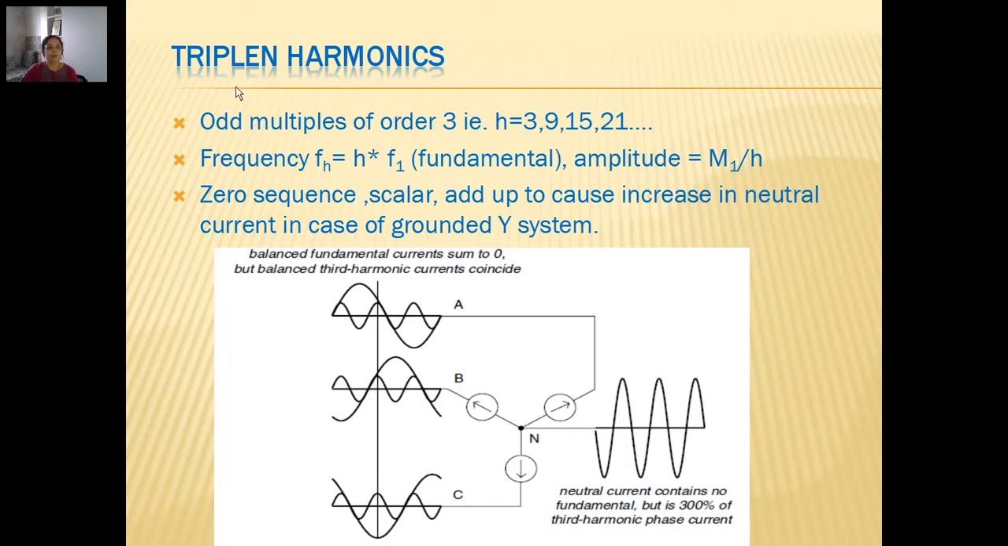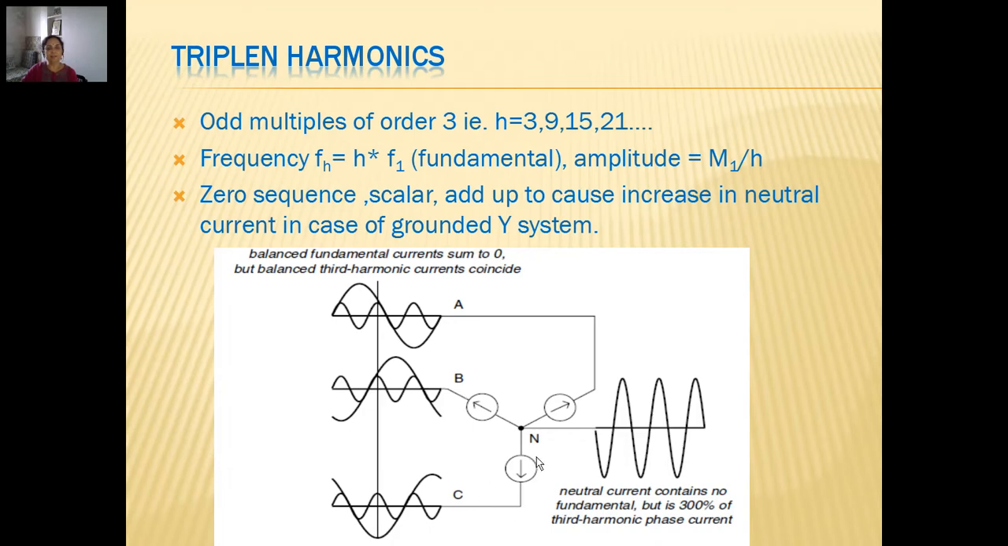Now, what is the speciality of triplen? They are zero sequence components. All triplen harmonics are zero sequence in nature. They are scalar quantities and they add up to cause an increase in neutral current in the case of a grounded Y system. So they are given a special category and they pose problems in such neutral grounded systems.